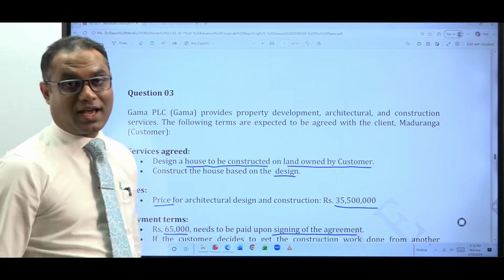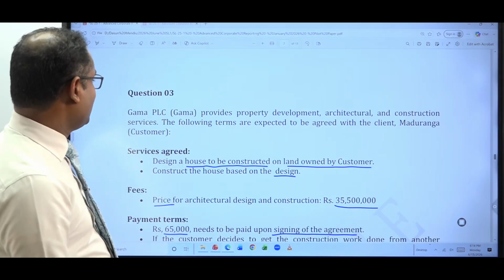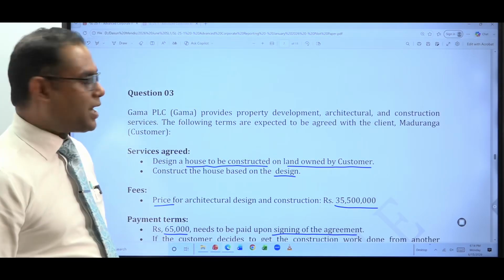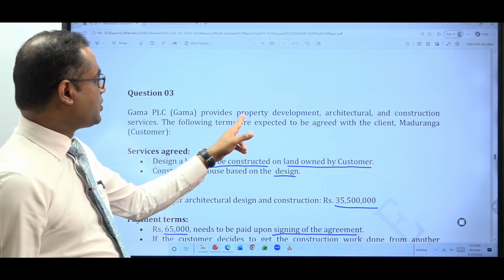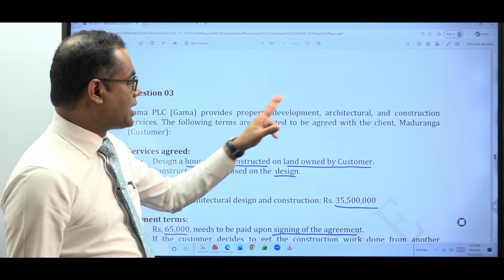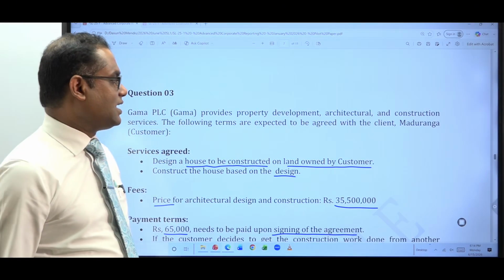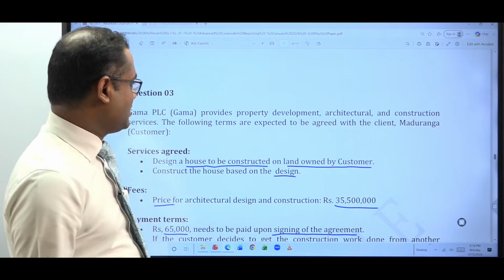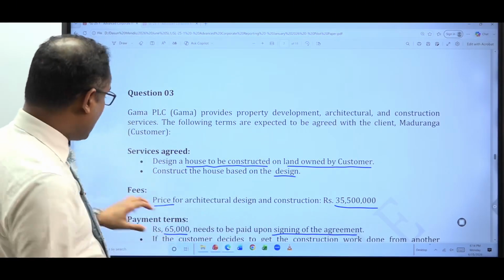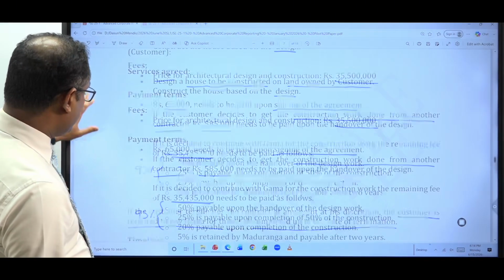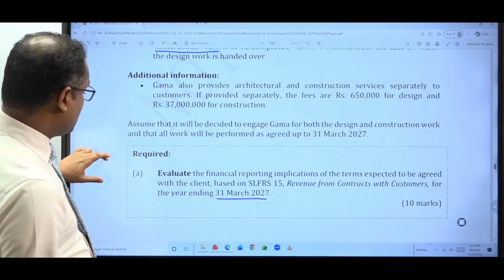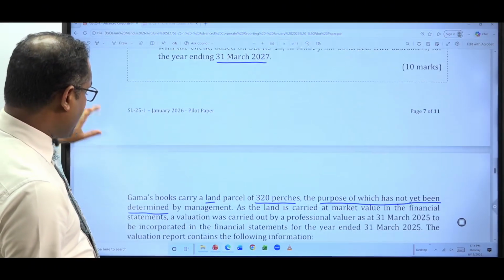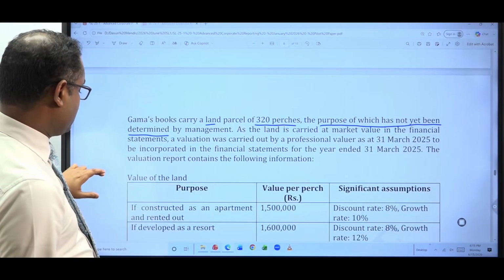Yes, they have the knowledge about apartments, because TJG PLC provides property development, architectural and construction services. That is there at the very beginning of the question. So with regard to apartment development and renting it out, TJG has the experience.